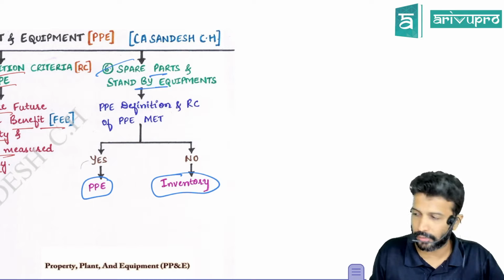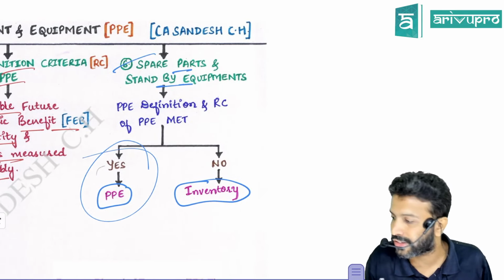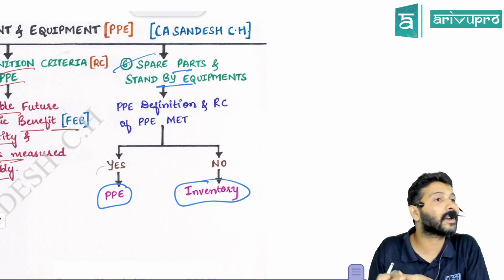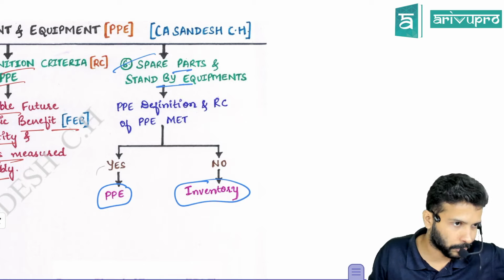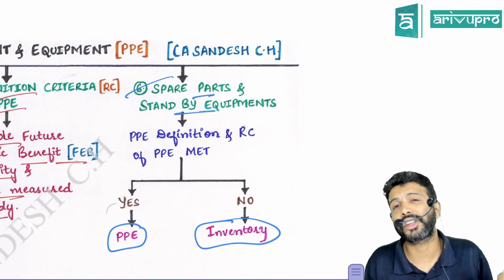You disclose it as, you have to show it. If you can't show it as PP, you have to show it somewhere. They are asking you to categorize them as an inventory. Not that you sell them, but just a clarification given with respect to this. Okay. What is recognition criteria, sir?